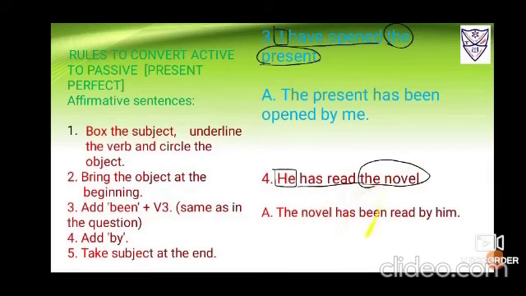Be and been, you have to add the additional word. What I could say is, immediately beside this, the third form of the verb. It was he has read, so it will be has been read only. Okay, then add by and finally drag the subject at the end, so he changes to him. So it seems the novel has been read by him.